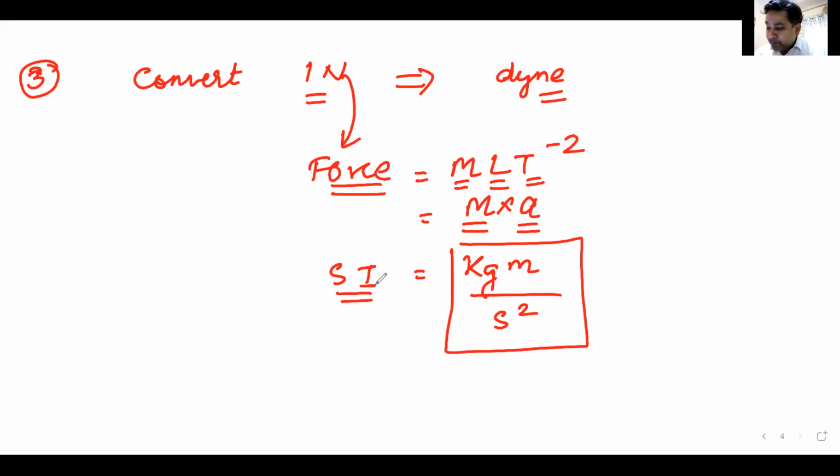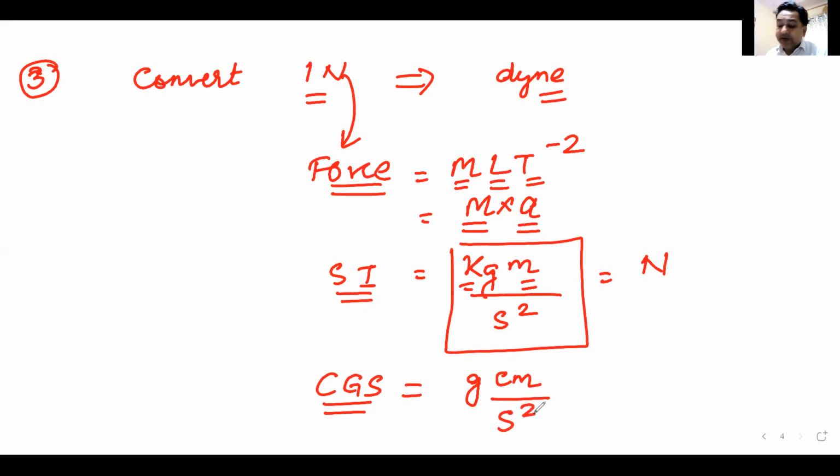Now, this is Newton. Now, can someone tell me what is the CGS unit of force? I gave you an entire table. What is the CGS unit of force? So instead of kg, we will have grams. Instead of meters, we will have centimeters. And for seconds, we will have seconds. So it will be gram centimeter per second square.